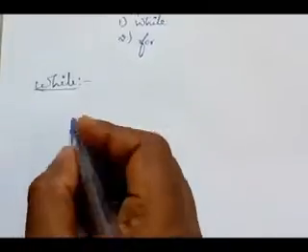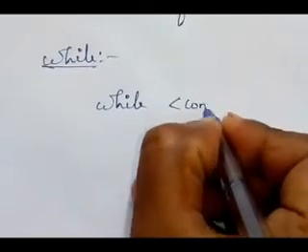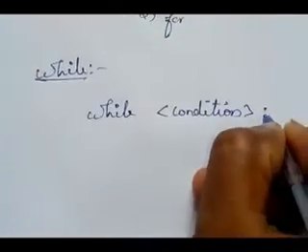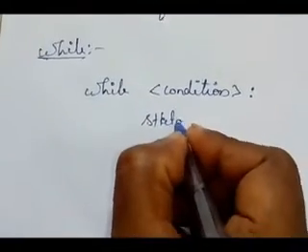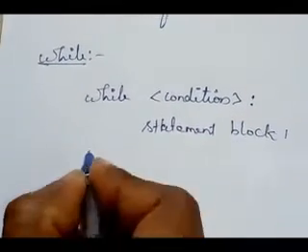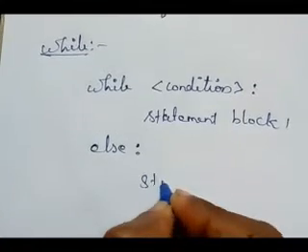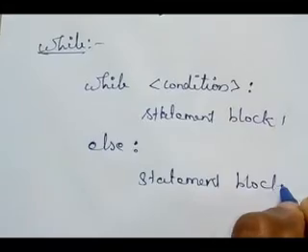The while loop syntax, which we studied last year: while condition colon, statement block 1, then else colon, statement block 2.